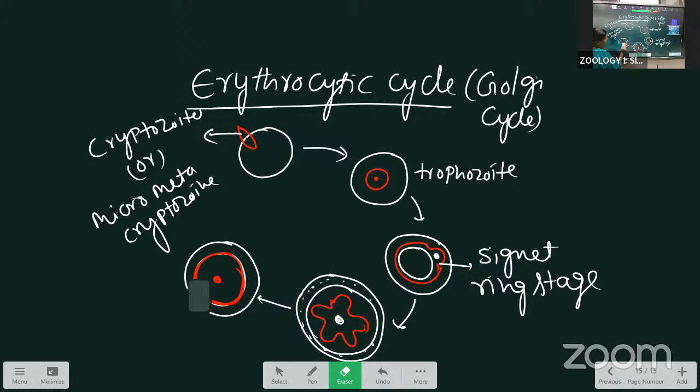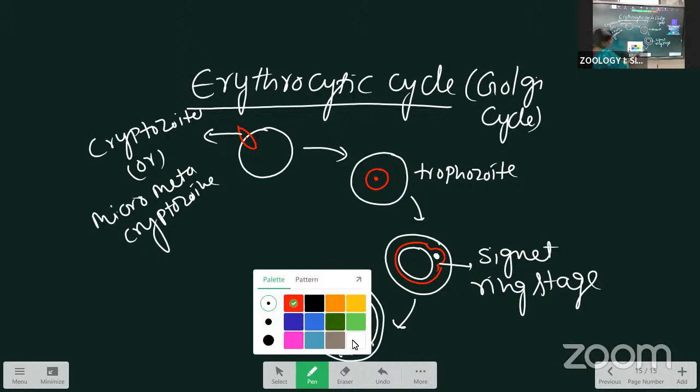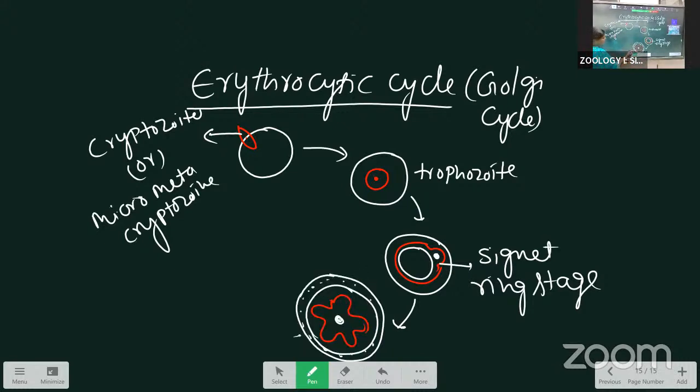The space is not there. I will wait. I will draw like this. Space is not enough. Draw down.